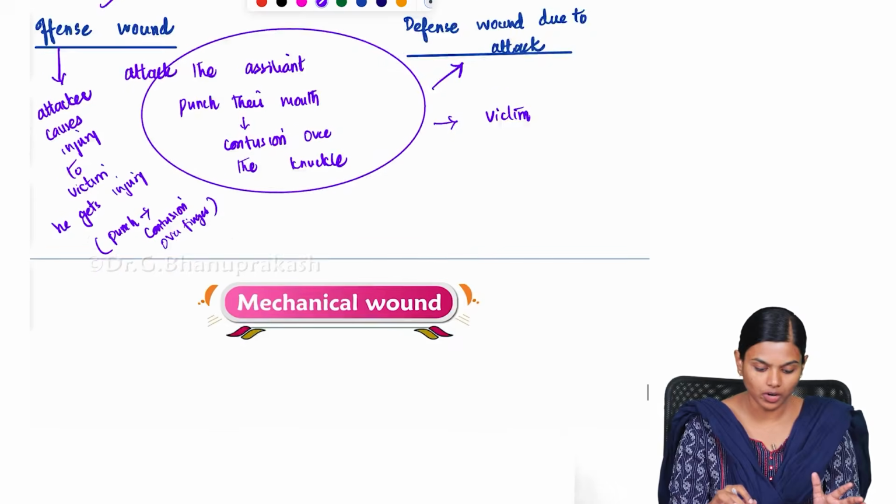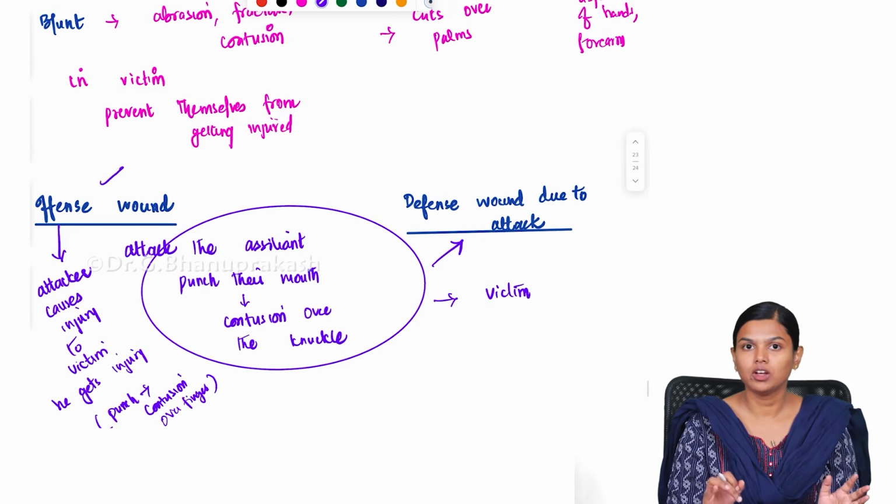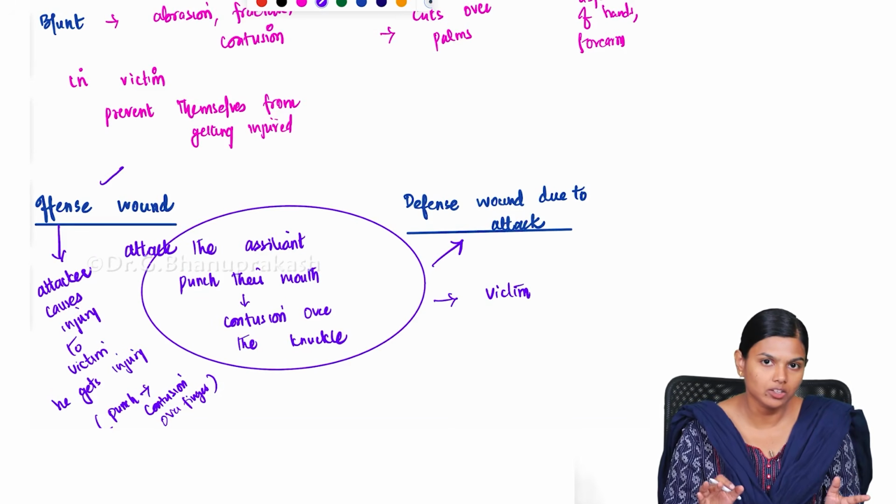So these are the important aspects about these injuries. With this, we are concluding mechanical injury. Abrasion and bruise are very important, and types of laceration are also very important.